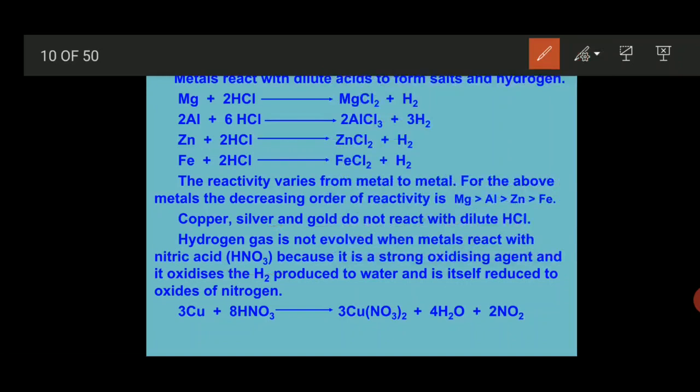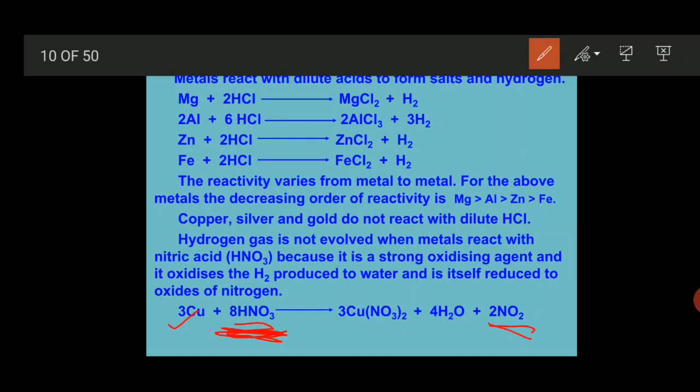Let's see. Hydrogen gas is not evolved when a metal reacts with nitric acid because it is a strong oxidizing agent, and it oxidizes the hydrogen to produce water and itself is reduced to nitrogen oxide. You will understand from this reaction when copper reacts with nitric acid, whether diluted or concentrated. Most metals react with the concentrated form and produce nitrogen dioxide gas.